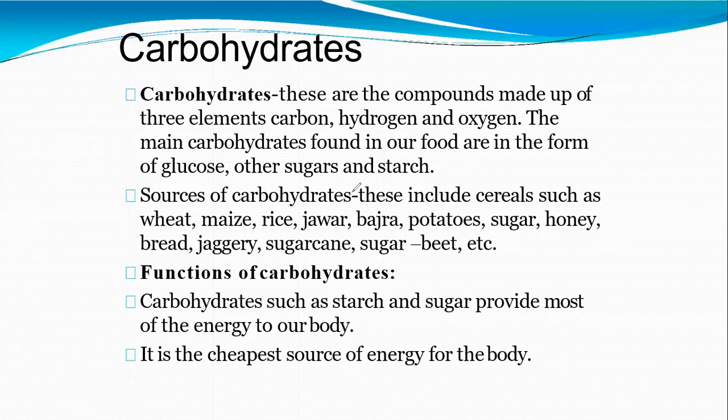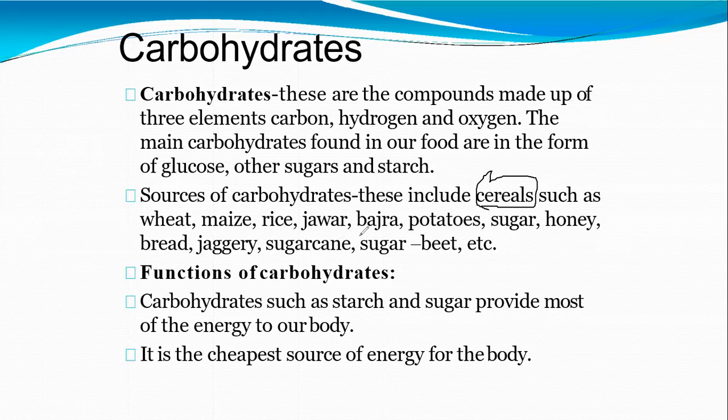Where do we get the carbohydrates? Mostly we get carbohydrates from cereals, such as wheat, maize, rice, jowar, bajra, and potatoes. Actually, potato is not a cereal, but it contains a lot of carbohydrates.